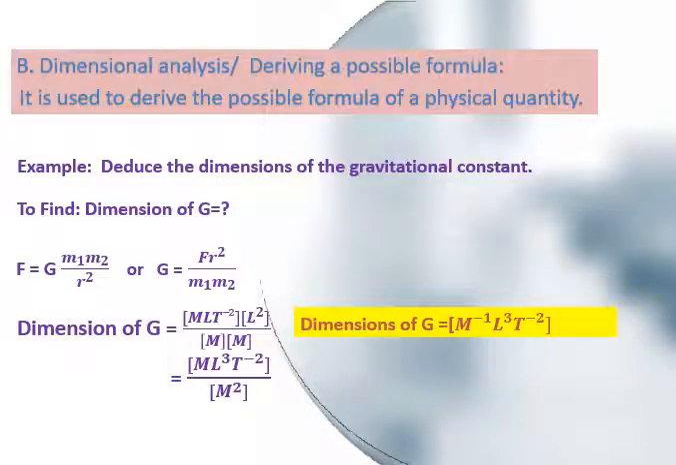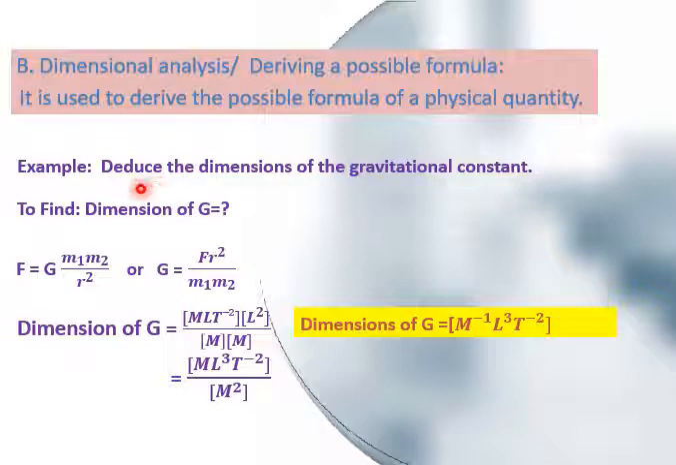Now the second part of dimensions is dimensional analysis, also known as deriving a possible formula. It is used to derive the possible formula of a physical quantity. This type of formula we have already practiced in the first session of dimensions. So we can further understand this with the help of an example.